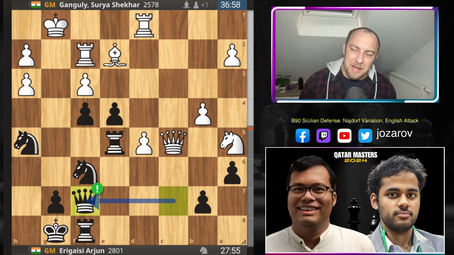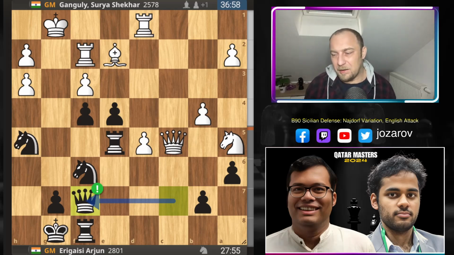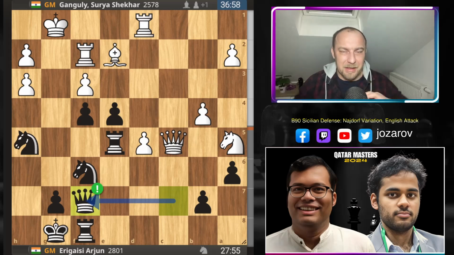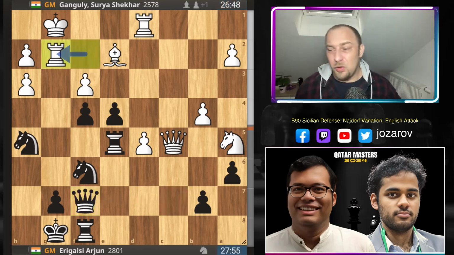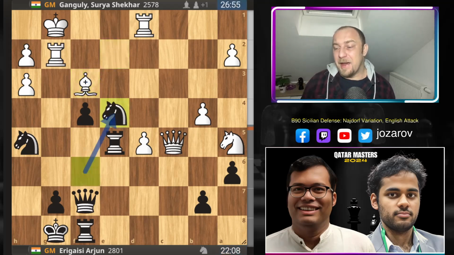Again, the engines are saying here this should be playable for white. White can defend his position, but I think on the human level this is such a complicated position that you could make a tiny little inaccuracy and then the position is collapsing here for white. So rook to g2 here by Ganguly. Now we have e takes f3, bishop to f3, knight to e4.